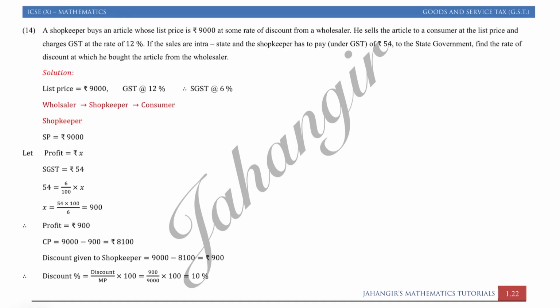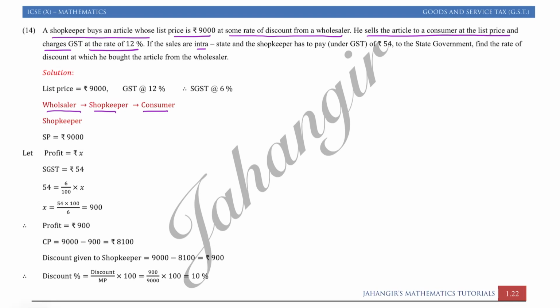Question number 14. A shopkeeper buys an article whose list price is rupees 9000 at some rate of discount from the wholesaler. Okay. See, wholesaler, shopkeeper and customer. He sells the article to the customer at list price charging GST at a rate of 12%.